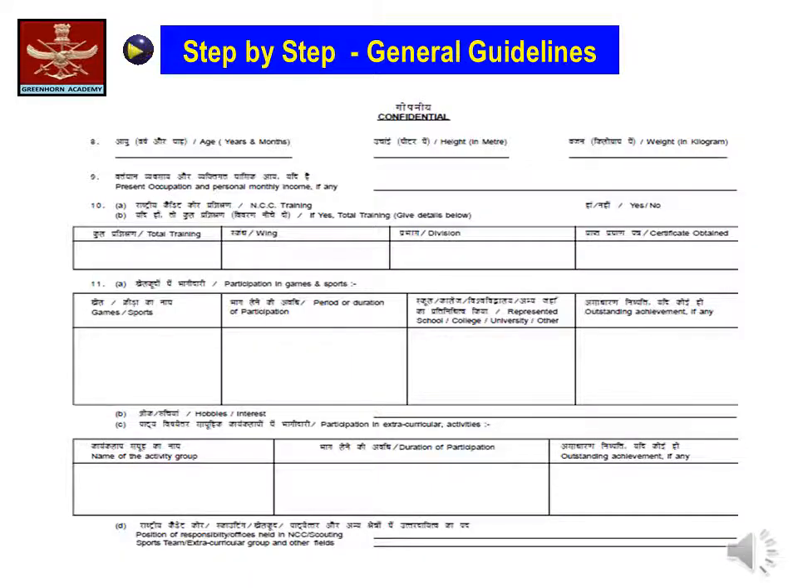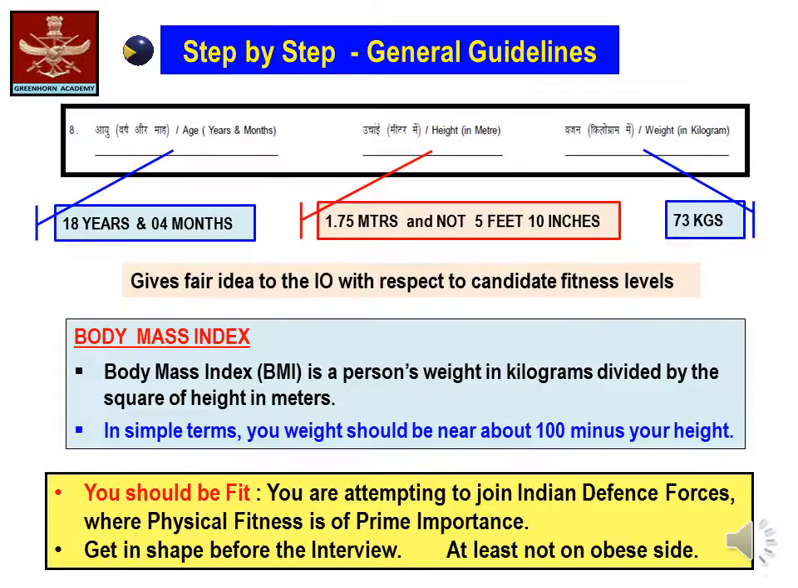Moving on to serial number 8, 9 and 10. Now the next serial talks about your age, your height and weight. Let's take first the age, to be mentioned in years and months, which could be simply worked out by subtracting your date of birth from the present date. It is to be written in years and months.